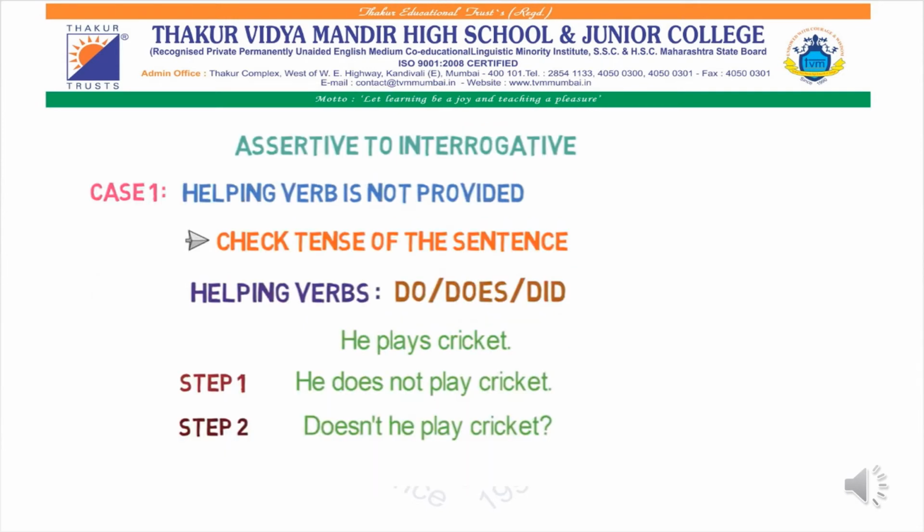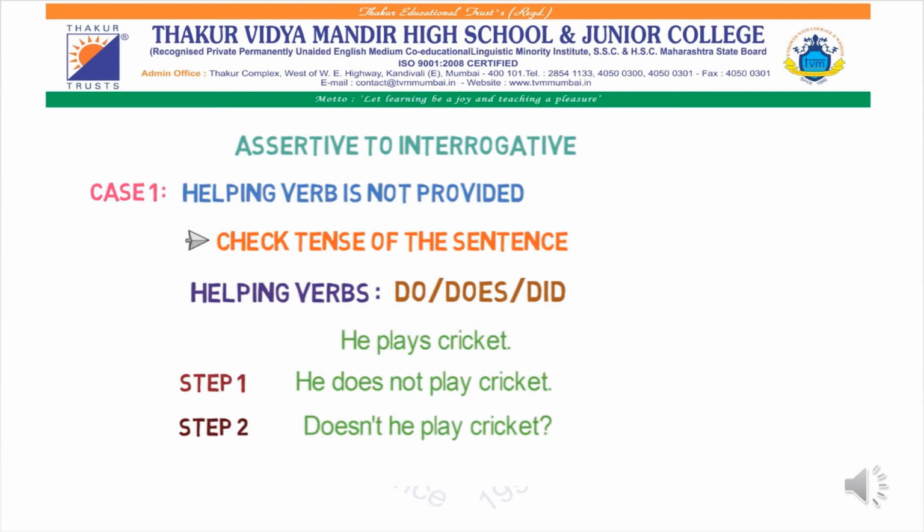I know what you are thinking. What if the helping verb is not provided in a particular sentence? We still have a solution for it. Don't worry. There are sometimes cases where the helping verb is not provided. Then what do we have to do?